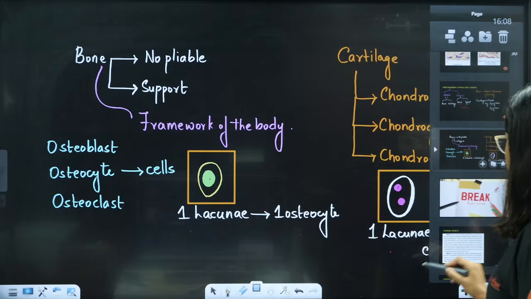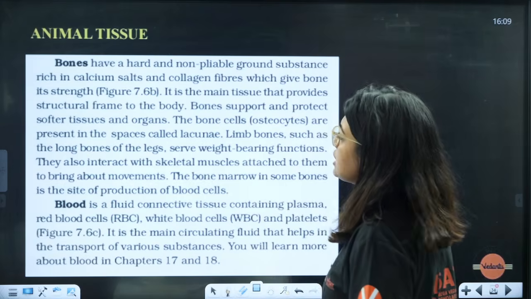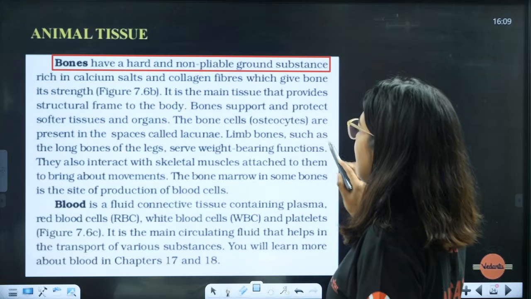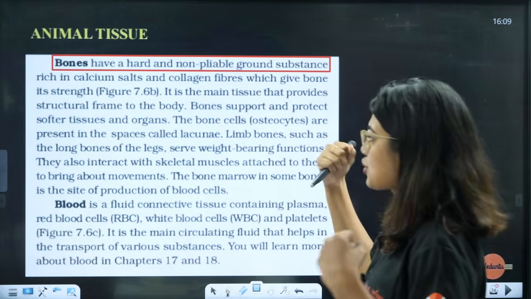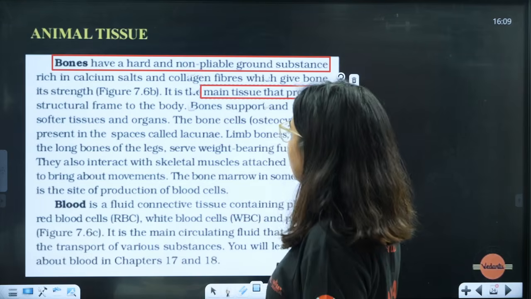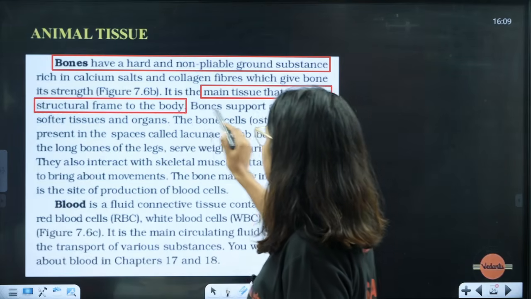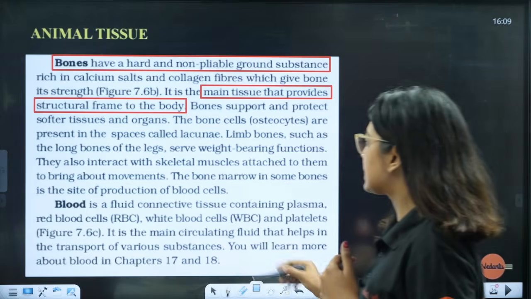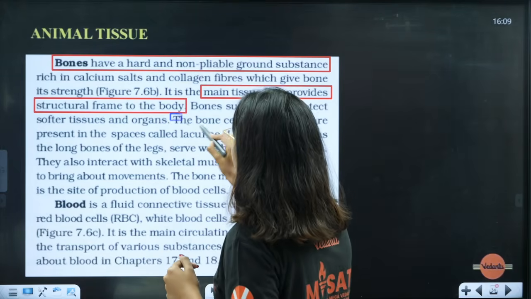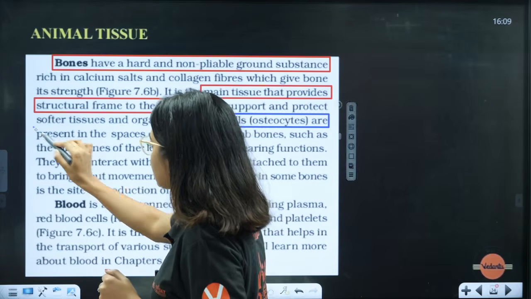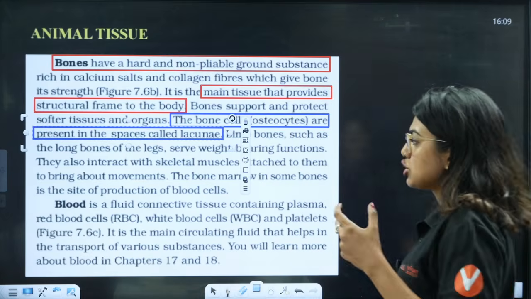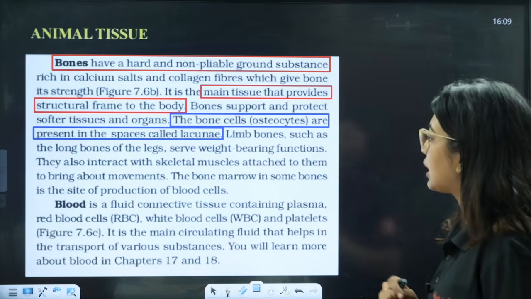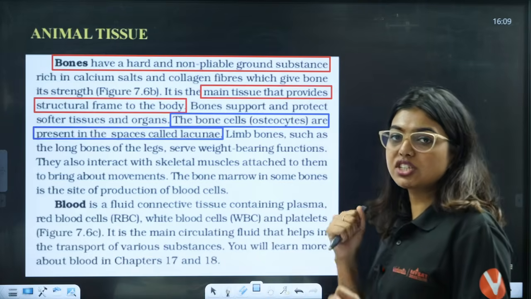Now we will go to NCERT. You can see students, bones have a hard, non-pliable ground substance rich in calcium salts and collagen fibers which give bone its strength. It is the main tissue that provides the structural framework of the body. Bones support and protect the softer tissues and organs. The bone osteocytes are present in spaces called lacunae. Limb bones such as long bones of the leg, femur, serve the weight bearing function. They also interact with skeletal muscles attached to them to bring about movement, which I'll teach you in locomotion and movement.